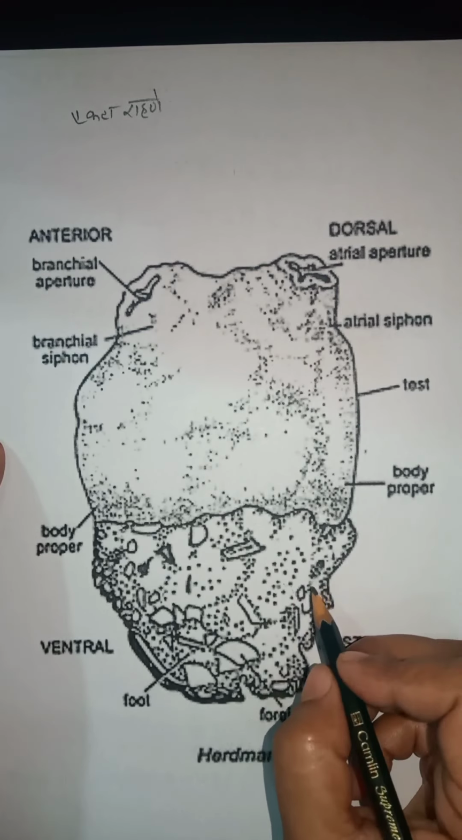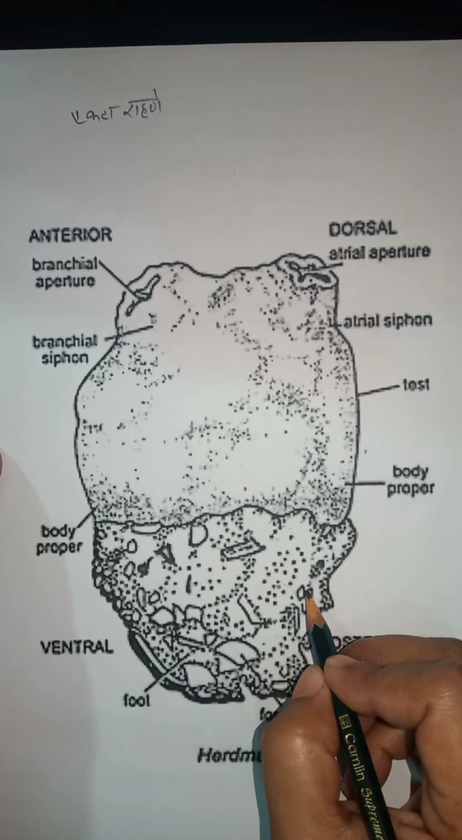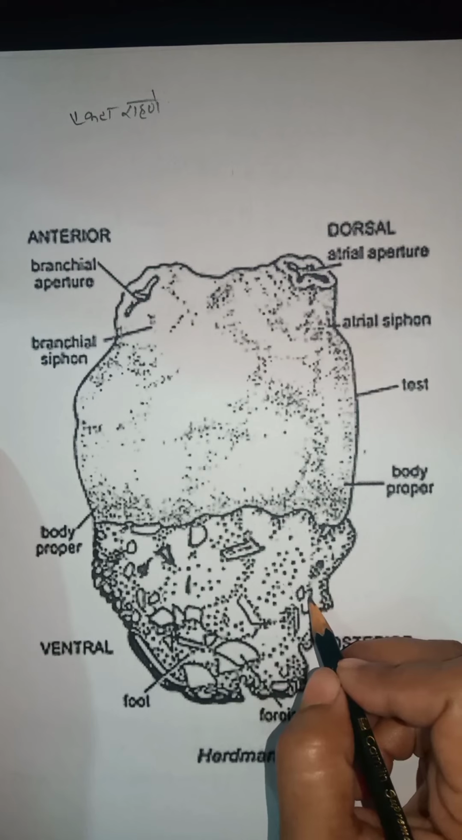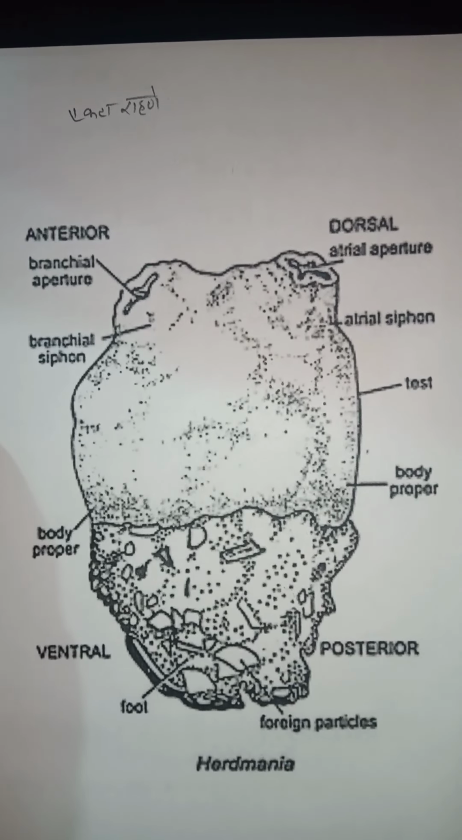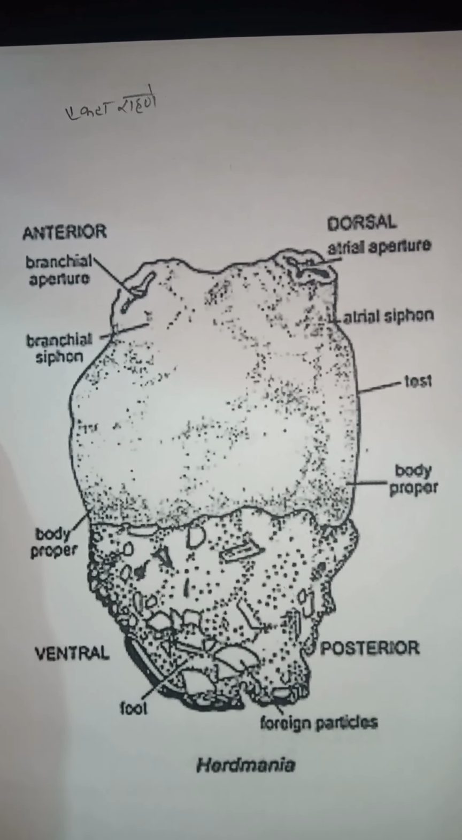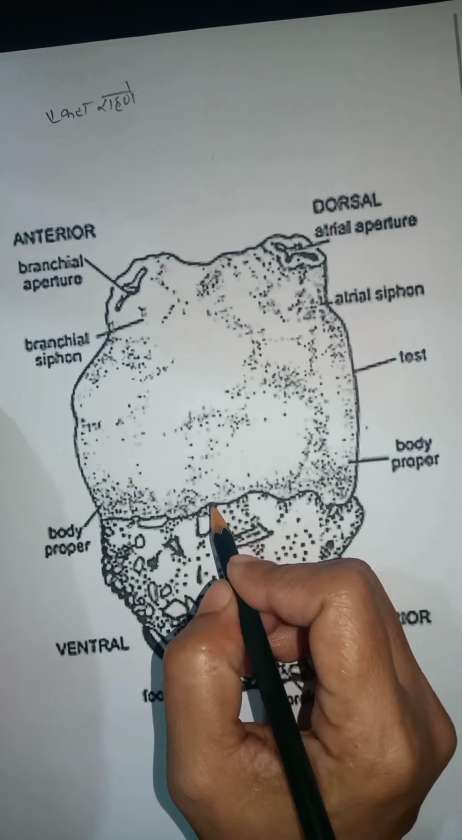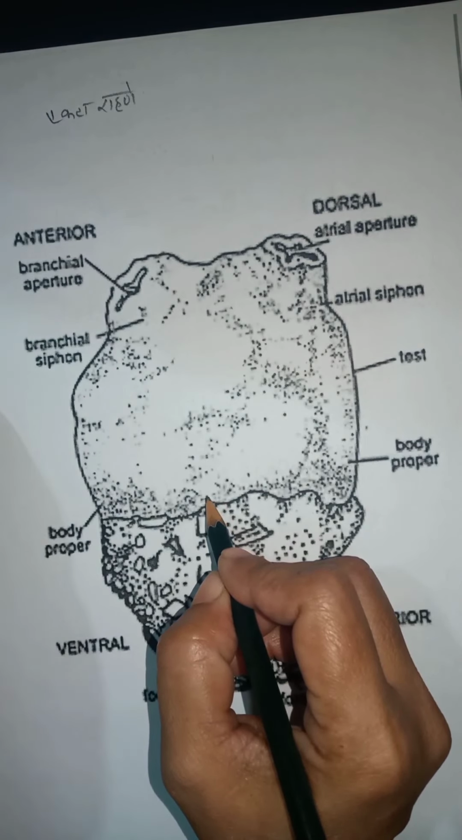Feeders means their diet, feeding or food. These are filter feeders. Now what is meant by filter feeders? The food which they consume is filtered. Therefore these are known as filter feeders.